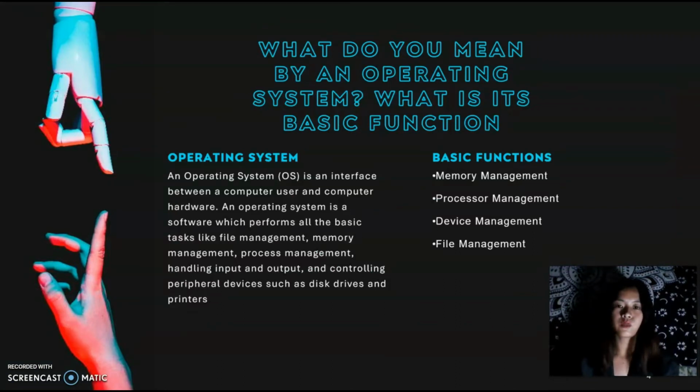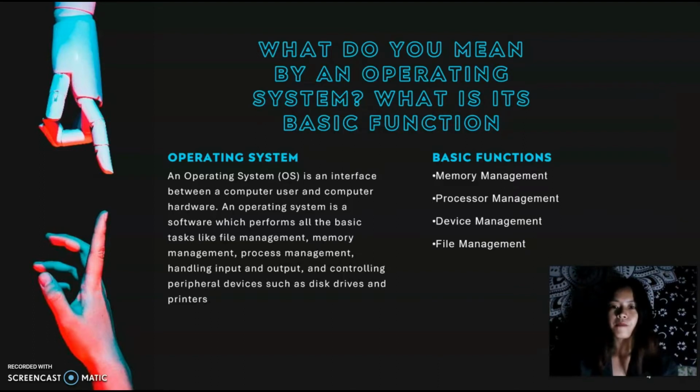The first question is, what do you mean by an operating system? What is its basic function? Operating system. An operating system, OS, is an interface between a computer user and computer hardware. An operating system is a software which performs all the basic tasks like file management, memory management, process management, handling input and output, and controlling peripheral devices such as disk drives and printers.